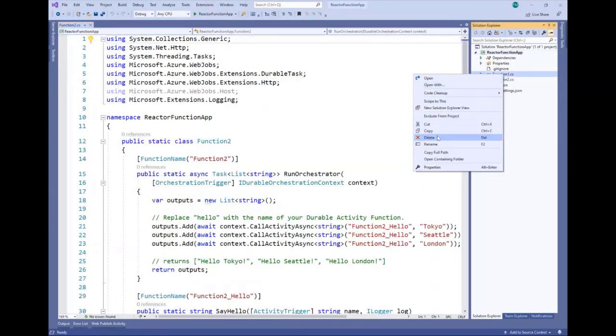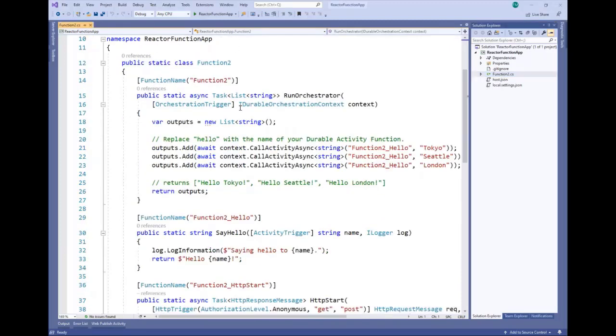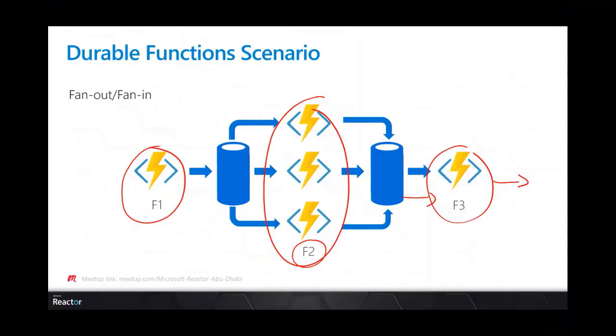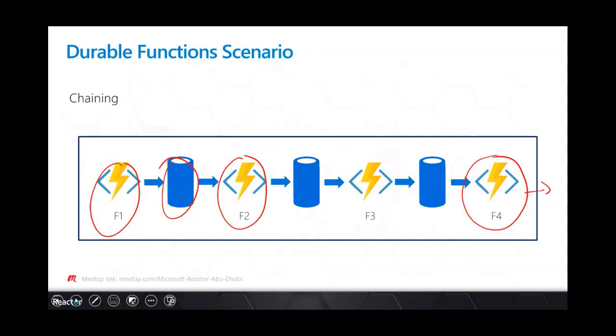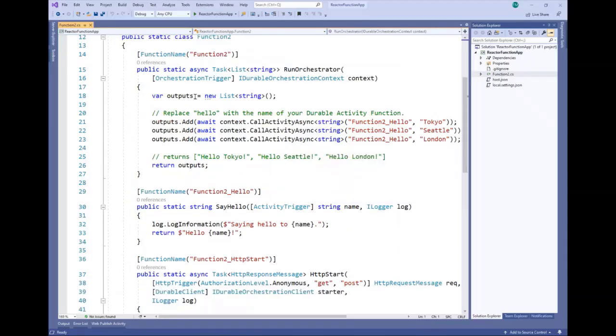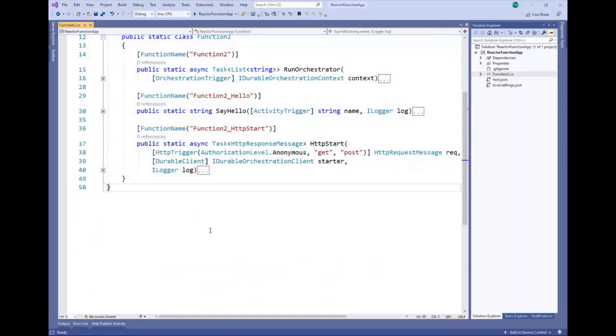So here we have function of everything here. What we can do here is just delete this one. Don't need this one anymore. So here in the example is the first scenario, the chaining. So it's this one, but in our case we have only three functions, and the output is a simple string, simple text that we can have as an output later. So here, let's view what we have.